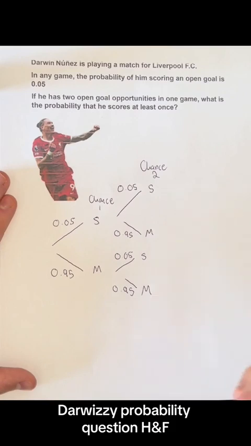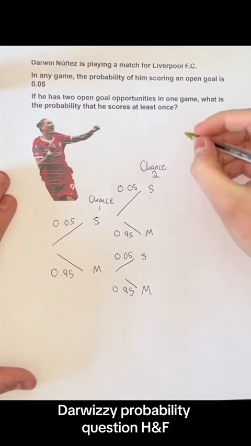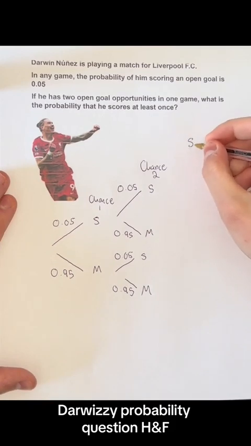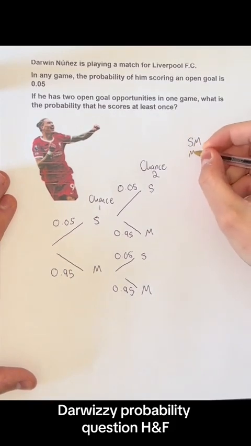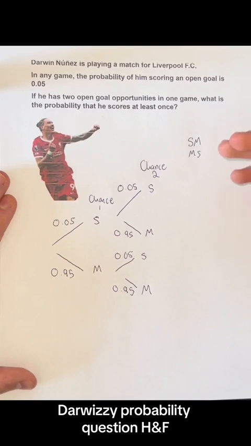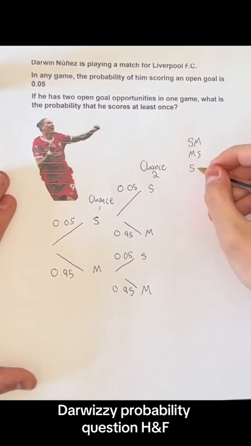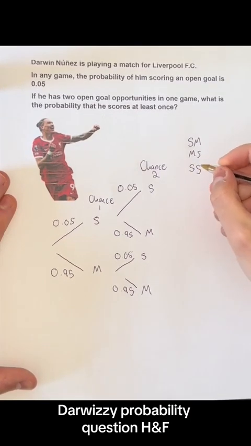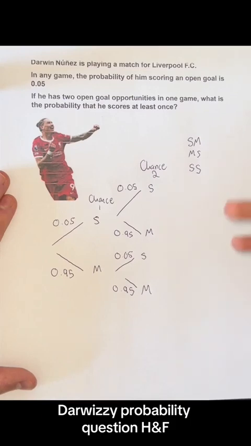So we're asked what is the probability that he scores at least once. Let's think about the different ways that this can be true. Scoring at least once means that he can either score and then miss, or miss and then score, but often people forget the last one, which is score and score again. Because this is twice, but that still satisfies the idea of at least once. So these are the 3 probabilities that we need to work out.